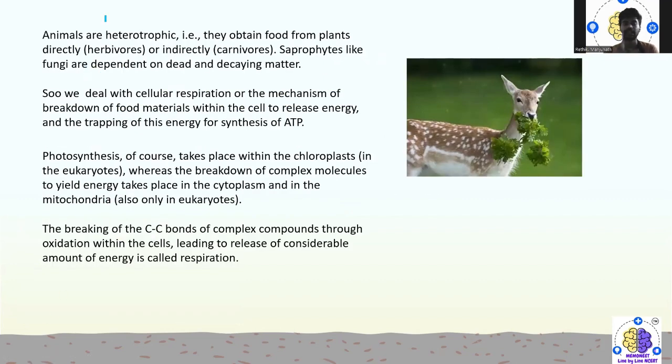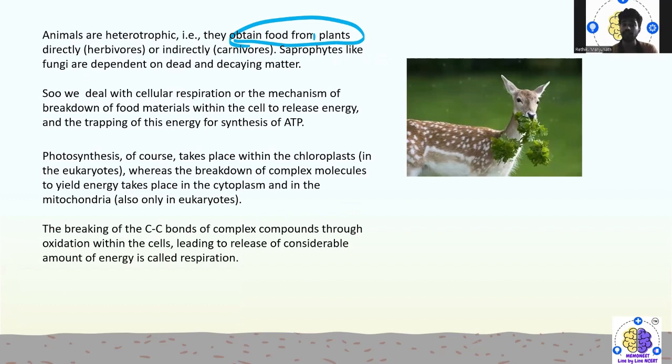One thing is clear, that animals are heterotrophic. What do we mean by heterotrophic? That means they obtain their food from plants, either directly or indirectly. Indirectly, in the sense that we eat other animals or other organisms for our food. Carnivores get their energy by eating herbivores.